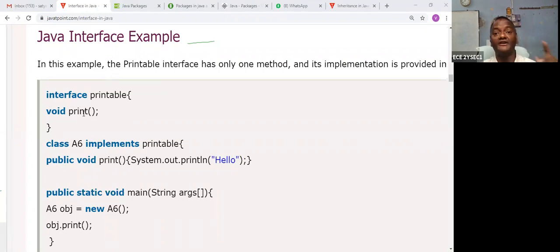Second thing. Now, if it is dynamic, then an object is created definitely. So this is called the main method. In the main method, because A6 is a class, I am creating the object. I accept the attributes from the class. So A6 is the class name. I am creating the object, and that name is the object. And I am creating new in which class? A6. So the object is created.